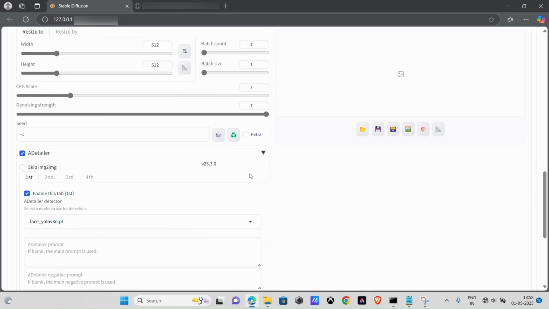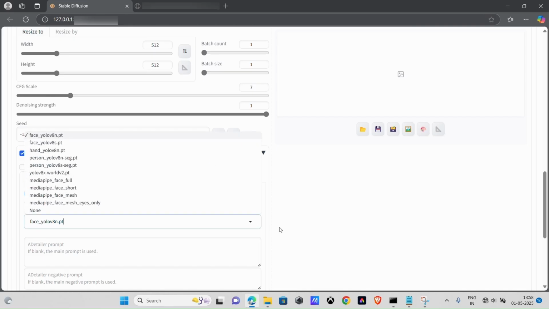Now, you'll also need the face_Euler A8s.pt model for ADetailer. Make sure to download it manually from a trusted website. Do not let Stable Diffusion download it automatically, because it might accidentally download unsafe files. To stay safe, you should block automatic downloads for other models used by the ADetailer extension.